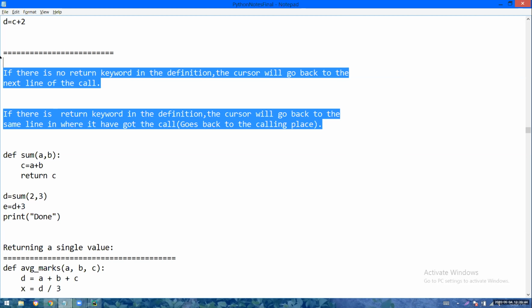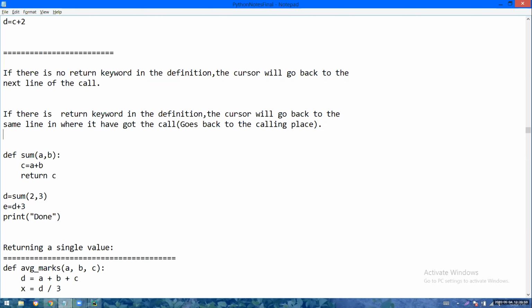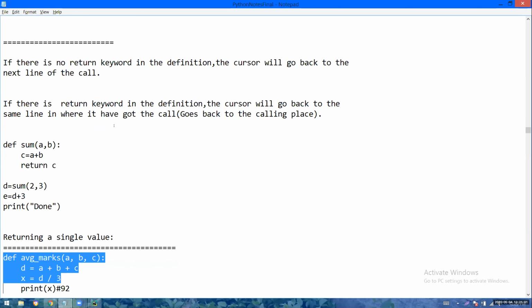Yes. This is okay. Fine. If there is no return keyword in the definition, the cursor will go to the next instruction. But if there is return keyword in the definition, the cursor will go back to the calling place. Okay, now try to tell the output of this program.